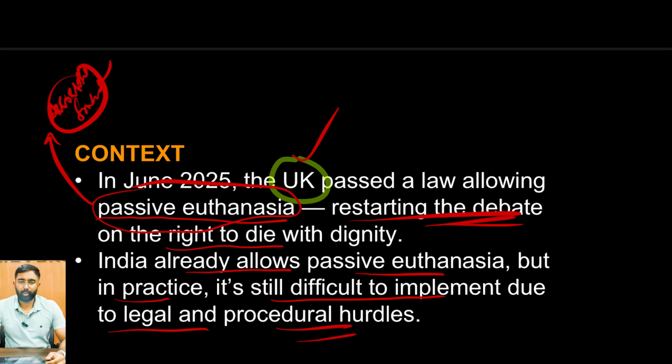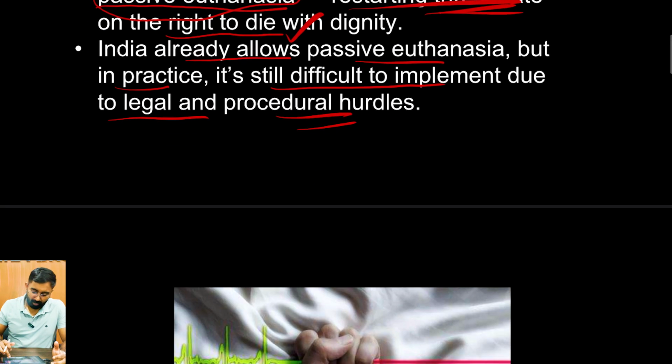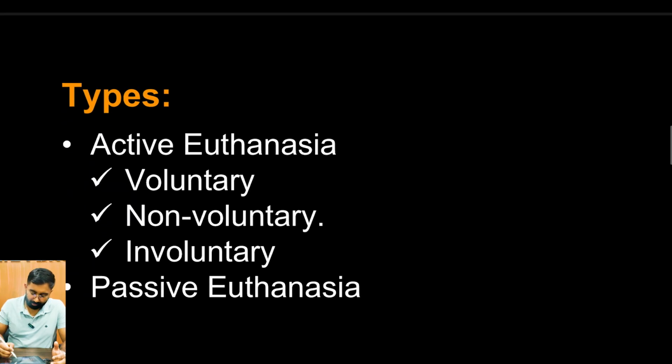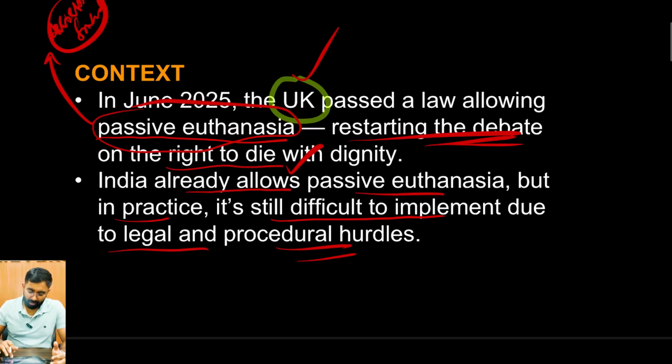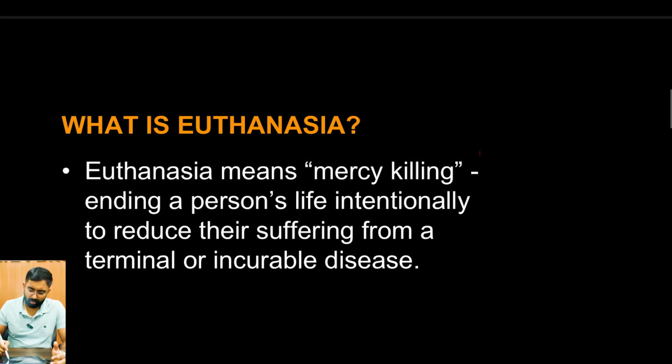Because this is an obvious question: does India have euthanasia allowed, or do we practice euthanasia? The answer is yes, India allows euthanasia, but in euthanasia we have two different types. One is active euthanasia, another one is passive euthanasia. We will see what active and passive euthanasia are a while later. But before that, let's try and understand what euthanasia is in simple terms.